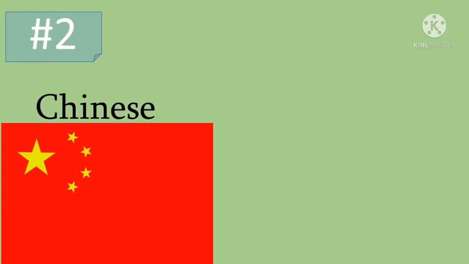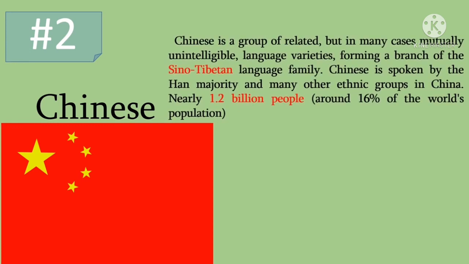Now we have Chinese language. The Chinese language is a group of related, but in many cases mutually unintelligible language varieties, okay, forming a branch of Sino-Tibetan. Now, most times we watch Chinese films and we hear the way they speak. So that's for the Chinese language.